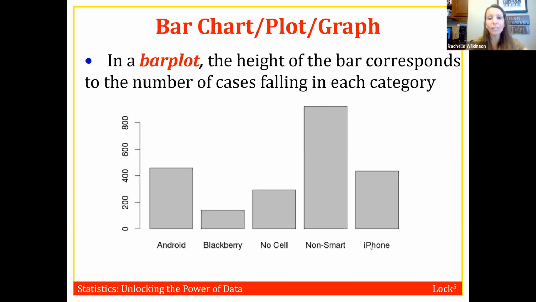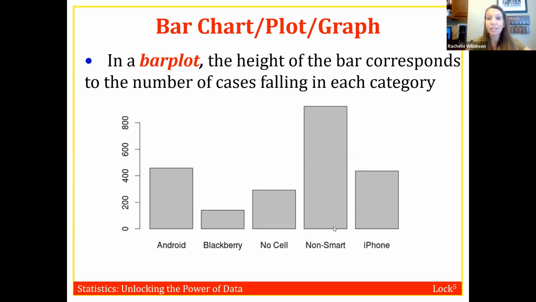Okay, so we can see what the different categories are, and we can see how they relate. Which one was the most common? Which one had the most? You can type your answer in if you want to. Okay, so the non-smartphones had the most. Which one had the least? Right, the BlackBerries.